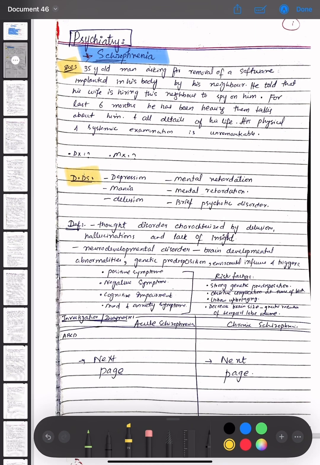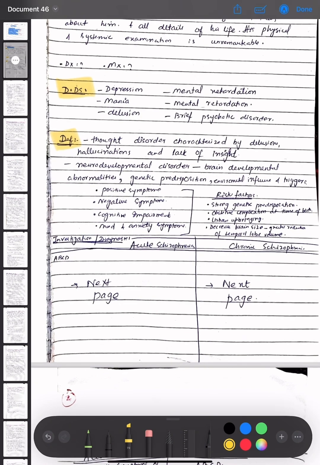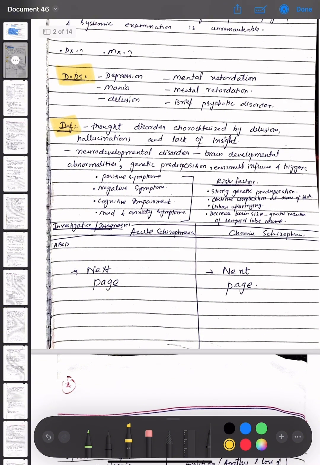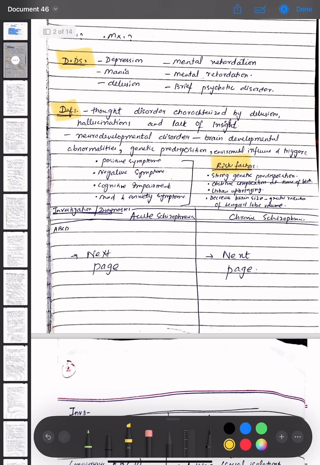The differential diagnoses of schizophrenia are depression, mental retardation, mania, delusional disorder, and brief psychotic disorders. The definition of schizophrenia is that it is a thought disorder characterized by delusions, hallucinations, and lack of insight. It is a neurodevelopmental disorder with brain developmental abnormalities, genetic predisposition, environmental influence, and triggers. Positive symptoms, negative symptoms, cognitive impairment, and mood and anxiety symptoms are present. The risk factors are strong genetic predisposition, obstetric complications at the time of birth, urban upbringing, decreased brain size, and reduced temporal lobe volume.